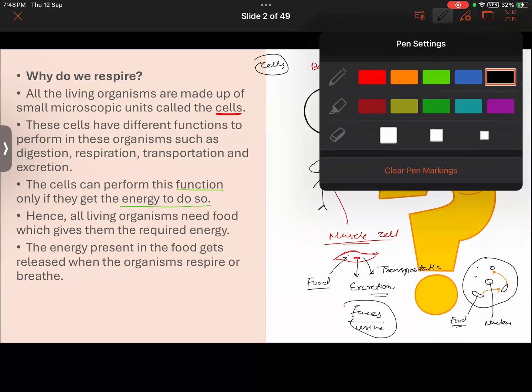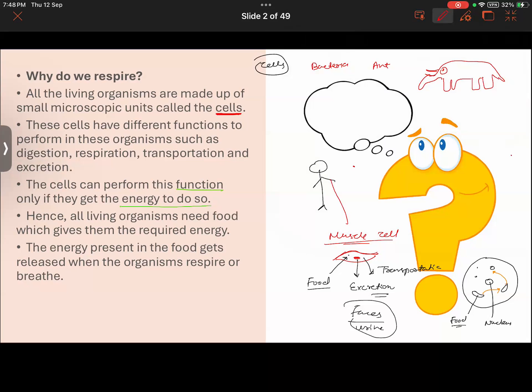Since all living organisms are made up of cells and cells require energy to carry out their functions, the energy that is present in our food is ultimately important for the cell. So all living organisms need food which gives them the required energy to carry out different functions. Hope you are getting it.